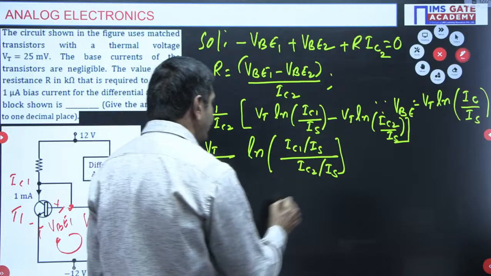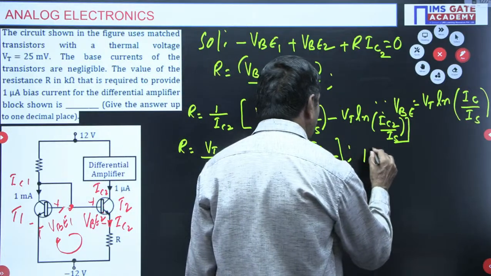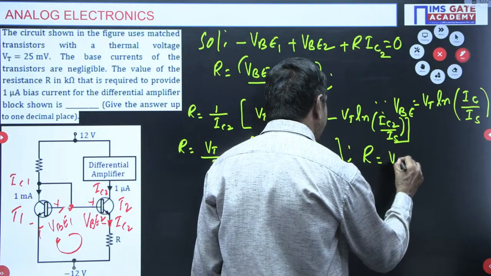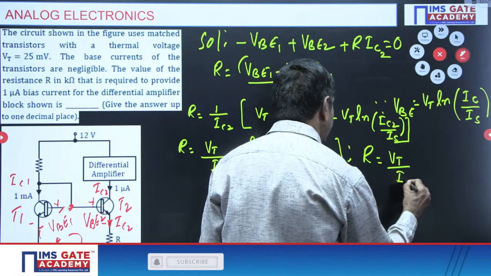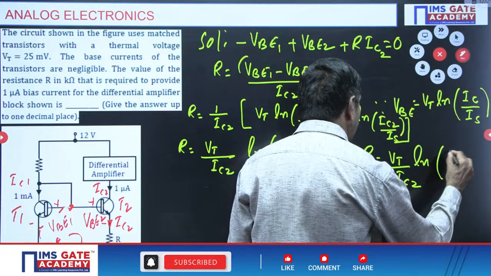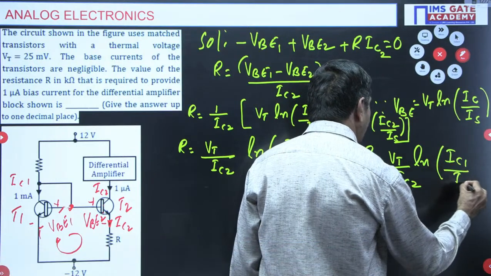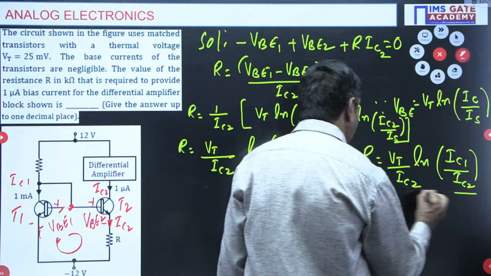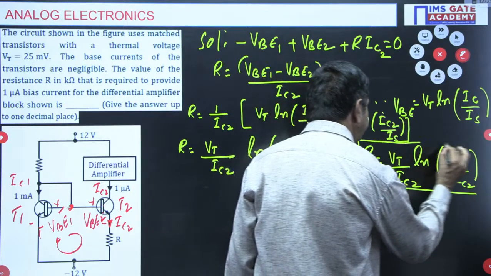IS cancels. Finally, the value of R is calculated by the thermal equivalent of voltage, V_T, times ln of IC1 by IC2. I can write it. The formula you need to memorize.